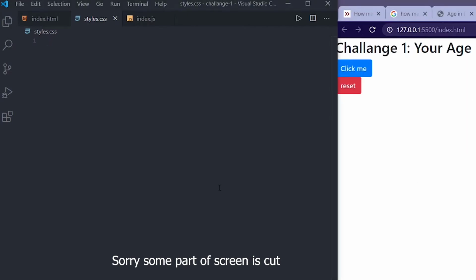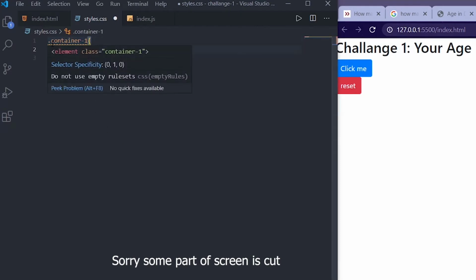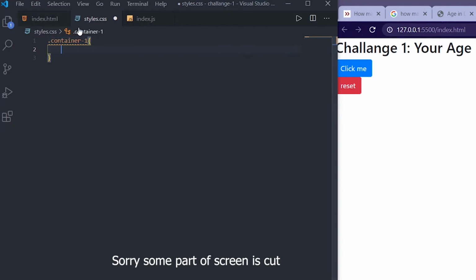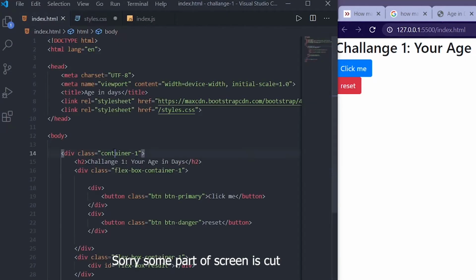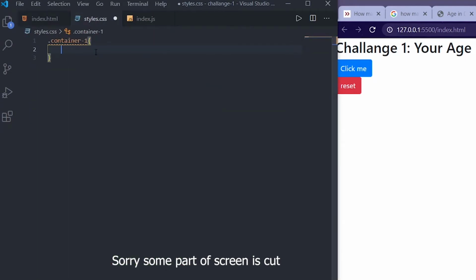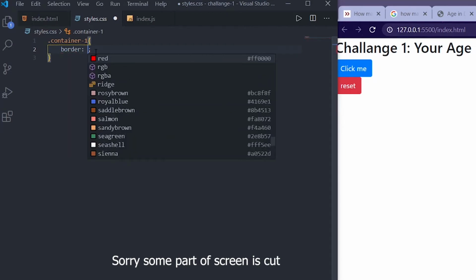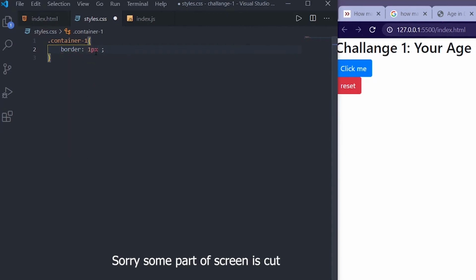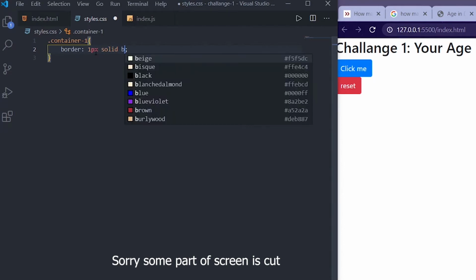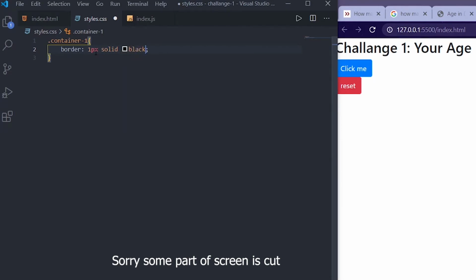So what I will do is, first I will style the container 1. Okay, I use this dot notation here to target the class. So this is nothing but this div that I am going to style. So first I will give that a border of 1 pixel, which is solid and black color.